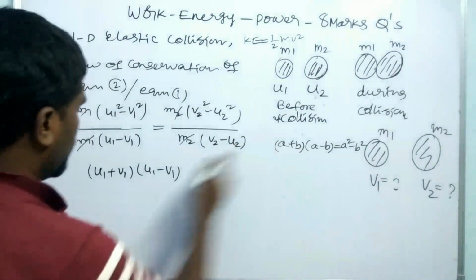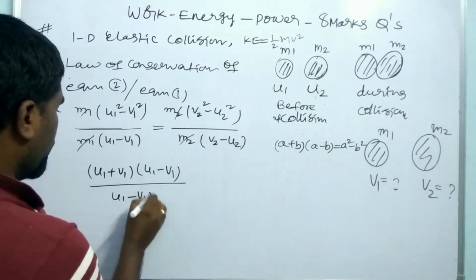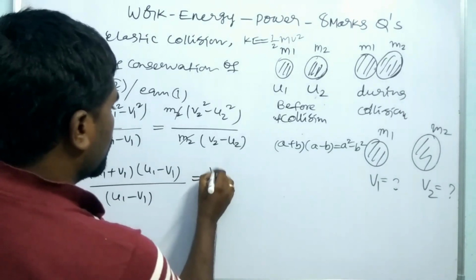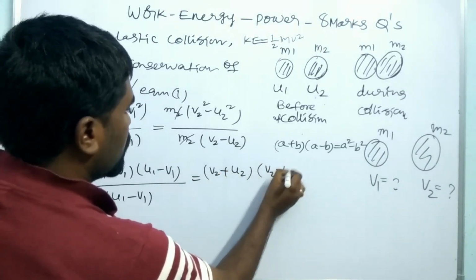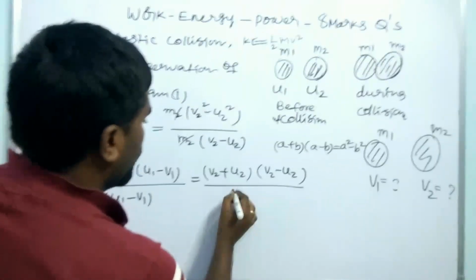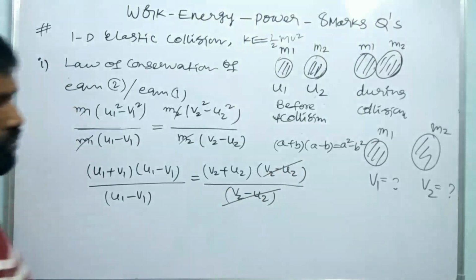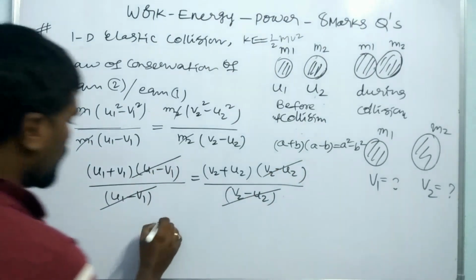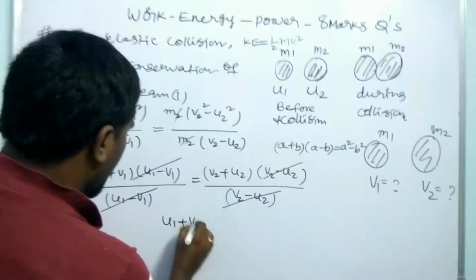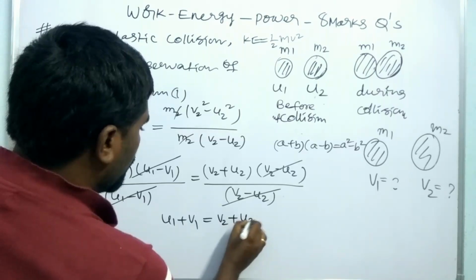In this way we write: u1 plus v1 into u1 minus v1 is equal to v2 plus u2 into v2 minus u2, divided by u1 minus v1 and v2 minus u2. So v2 minus u2 gets cancelled, and u1 minus v1 gets cancelled. u1 plus v1 is equal to v2 plus u2.